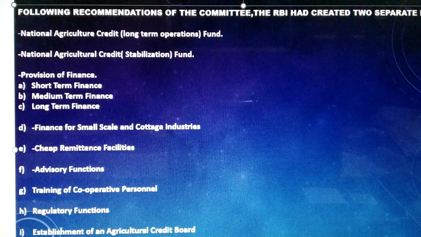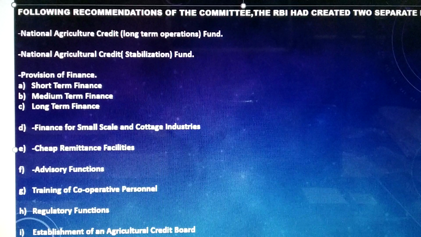Now moving on to next is cheap remittance facilities. Reserve Bank of India also provided money transfer facilities at a very low rate of transfer to provide convenience to customers, especially in rural areas. Okay, now why did it so happen?